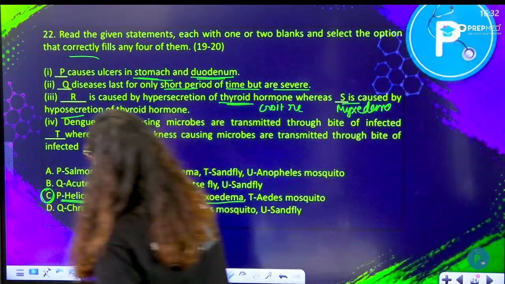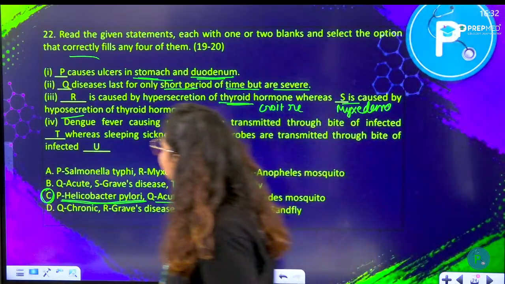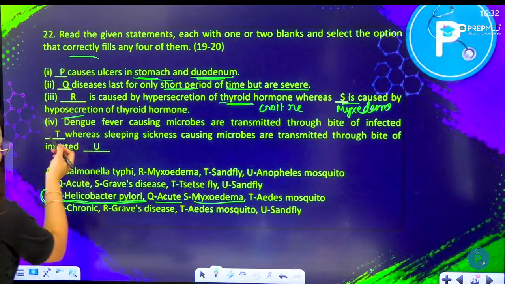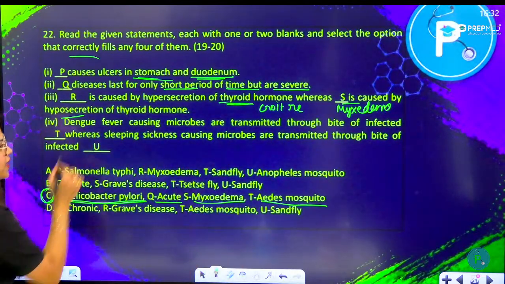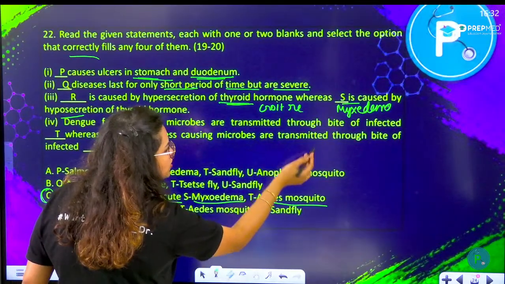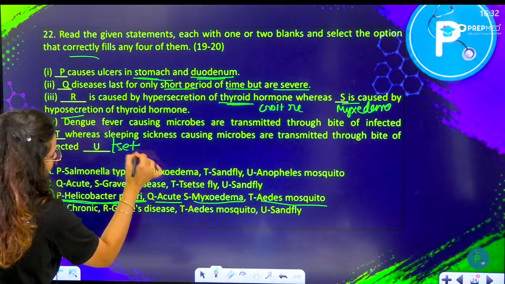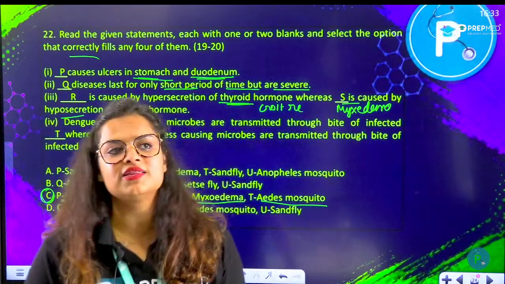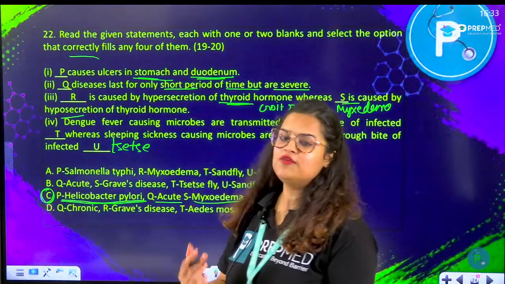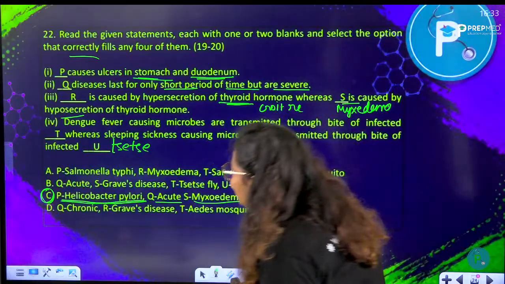T, they are saying that dengue fever causing microbes are transmitted through the bite of infected, what? Infected Aedes mosquito. So T is Aedes mosquito. Absolutely correct. Whereas sleeping sickness causing microbes are transmitted through the bite of infected tsetse fly. Tsetse fly, okay, not sandfly. Sandfly would cause kala azar. Tsetse fly would cause sleeping sickness, trypanosomiasis. Okay, moving on to the next question.